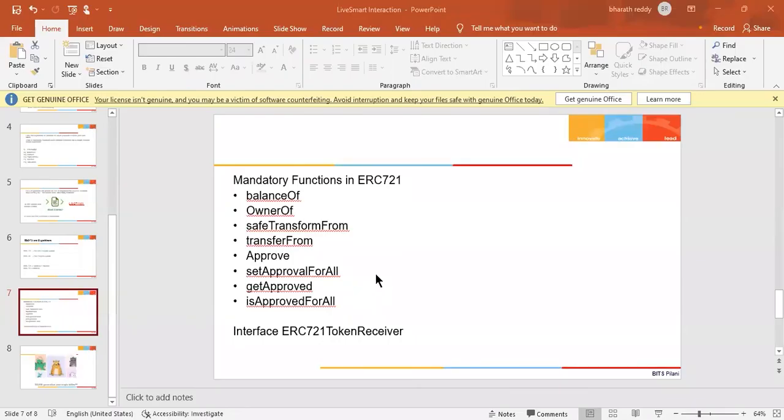For example, if the balance of an address is 5, that means this address owns 5 different assets in this token, not 5 times the same asset.